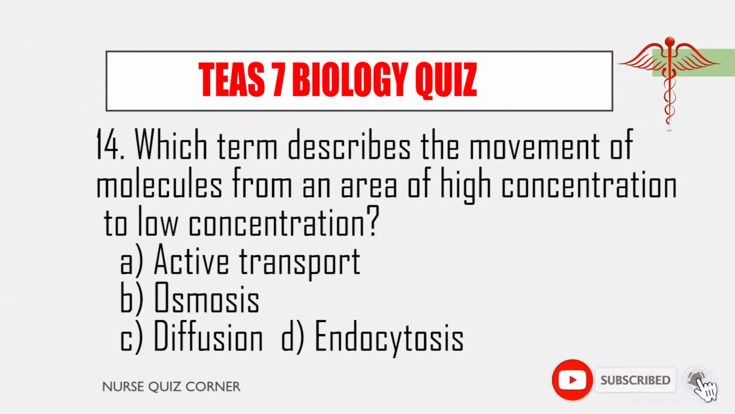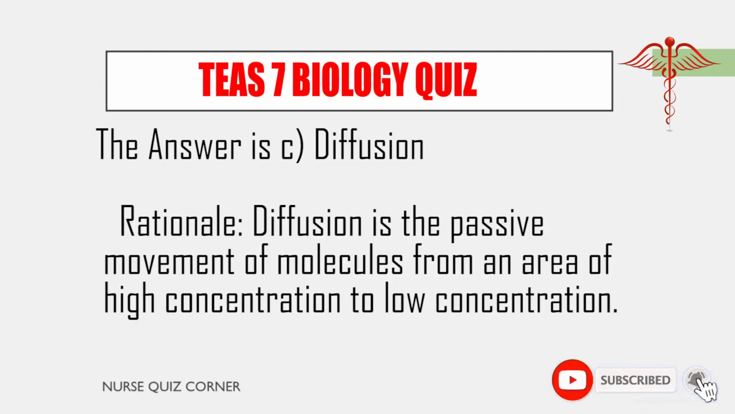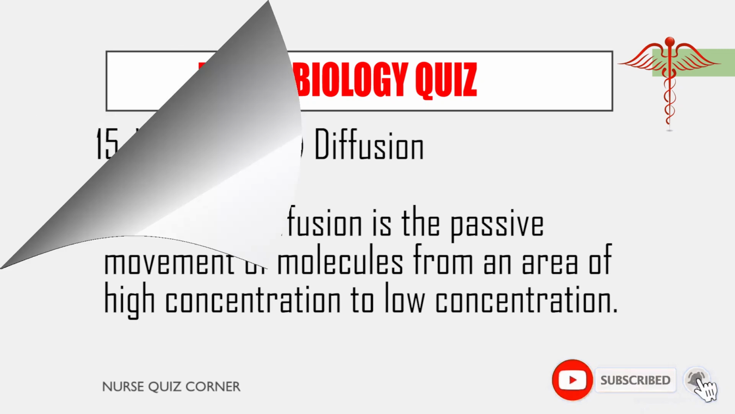14. Which term describes the movement of molecules from an area of high concentration to low concentration? A. Active transport. B. Osmosis. C. Diffusion. D. Endocytosis. The answer is C. Diffusion. Rationale. Diffusion is the passive movement of molecules from an area of high concentration to low concentration.